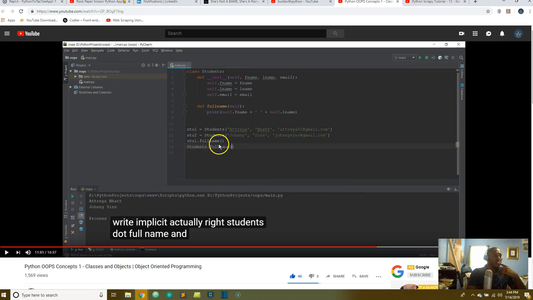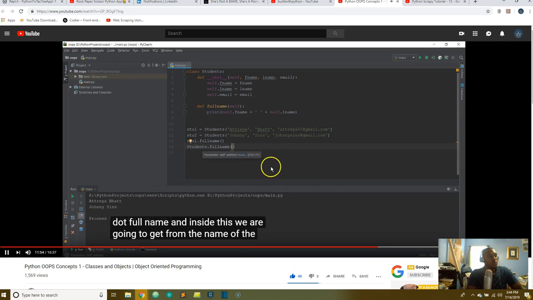So stu1.fullName, that function is going to pretty much... Okay, that's why he's saying stu1.fullName, because he's calling an actual function, but he's referencing a specific object inside that class. So it has to be stu1.fullName. Nice. Inside this, we are going to give the name of the instance that we want the full name of.